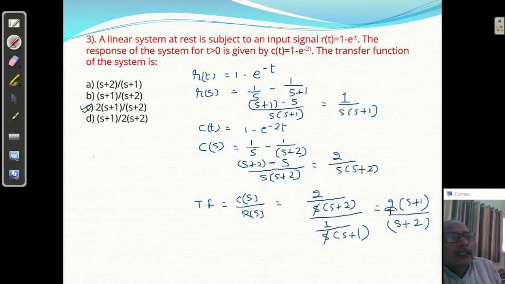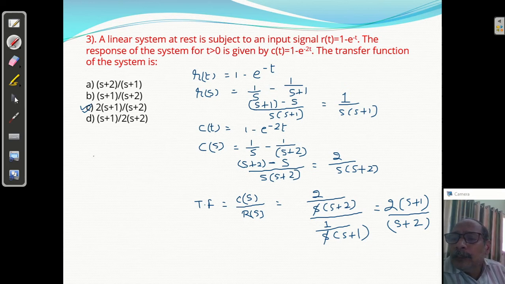You can see, the concept is very simple, but you have to read the problem carefully, then solve it simply and carefully. Just find R of s from R of t, C of s from C of t, and the transfer function is C of s upon R of s. So in this way you can find the transfer function. You will get the answer.